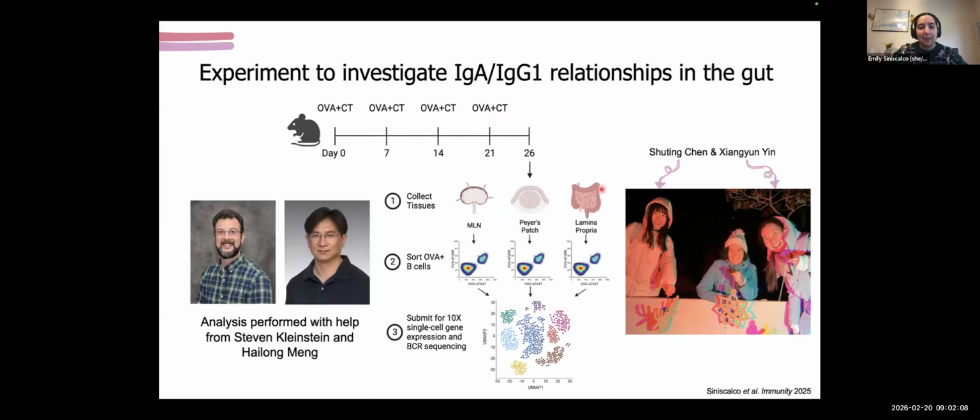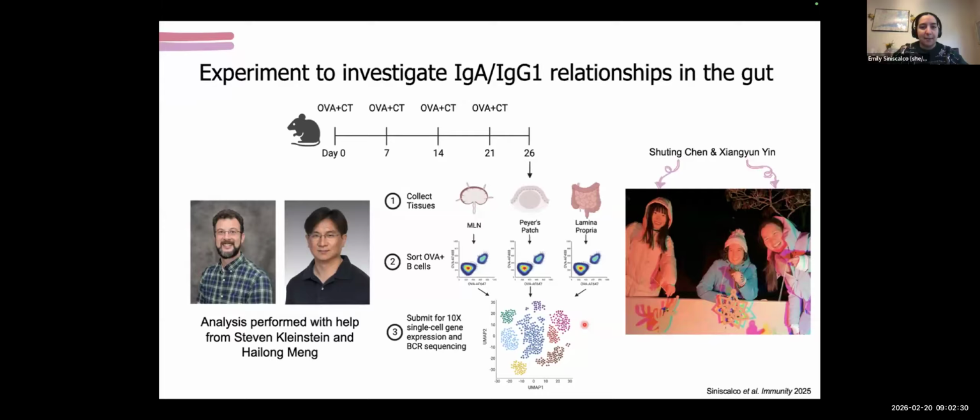We collected all of our tissues, including the mesenteric lymph node, Peyer's patches, lamina propria, sorted out antigen-specific, so ova-specific cells, and then sequenced them for both their transcriptomes, so we could get a sense of cell state, as well as their BCR sequencing, so we can get information like isotype, clonality, and sort of affinity maturation profiles.